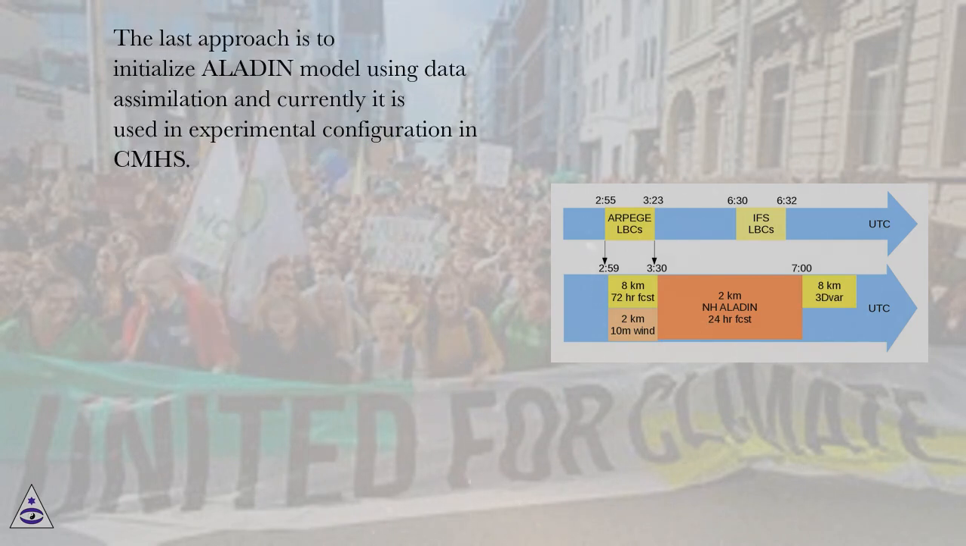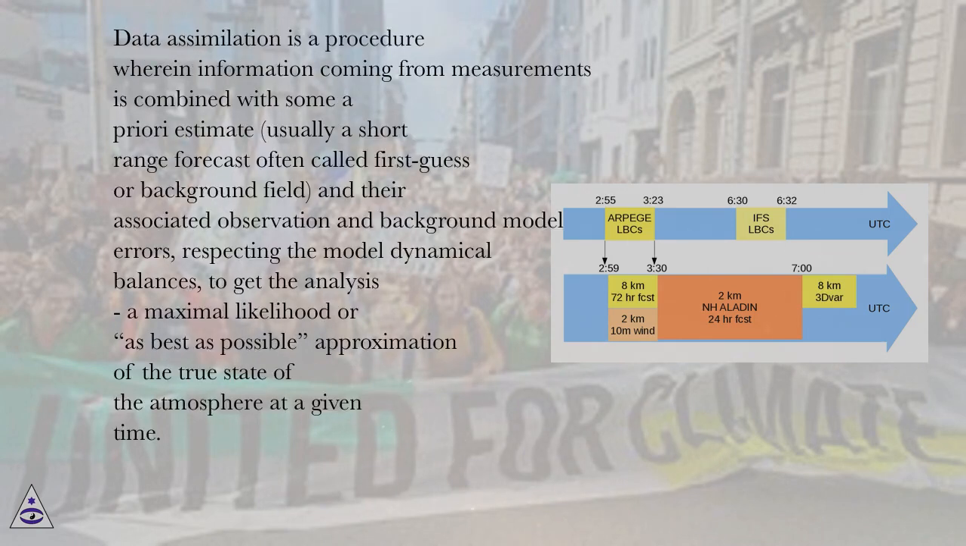The last approach is to initialize the ALADIN model using data assimilation and currently it is used in experimental configuration in CMHS. Data assimilation is a procedure wherein information coming from measurements is combined with some a priori estimate, usually a short-range forecast often called first guess or background field, and their associated observation and background model errors, respecting the model dynamical balances, to get the analysis, a maximum likelihood or as best as possible approximation of the true state of the atmosphere at a given time.